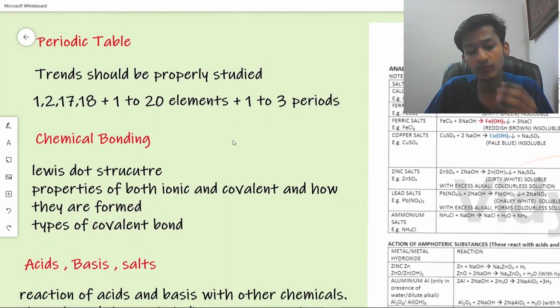Now, moving to the chapter wise. In the periodic table, you should be familiar with the trends of the periodic table, the groups 1 to 7 and 0, as well as the elements 1 to 20, along with periods 1 to 3. These should be learned by heart. This is for the periodic table.